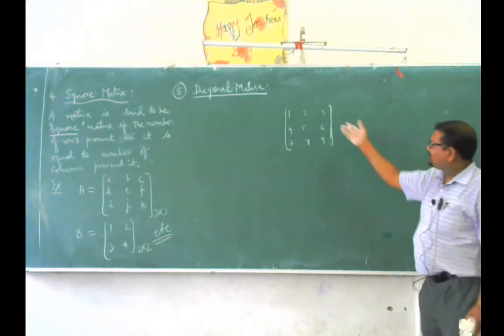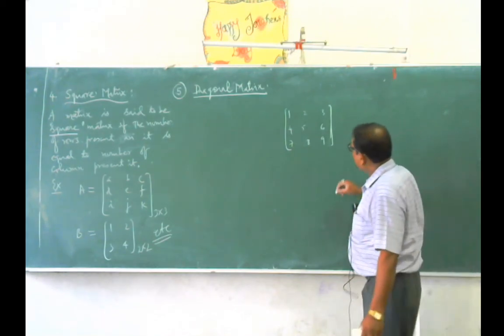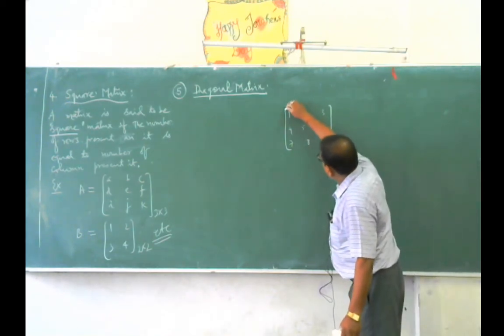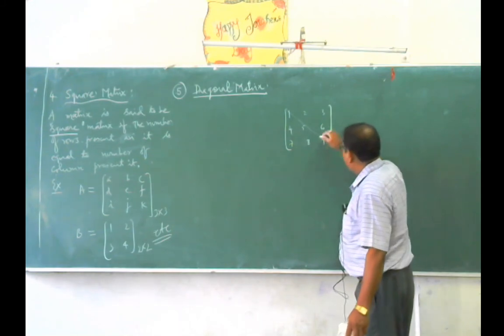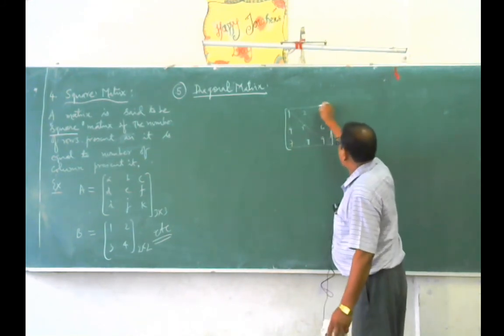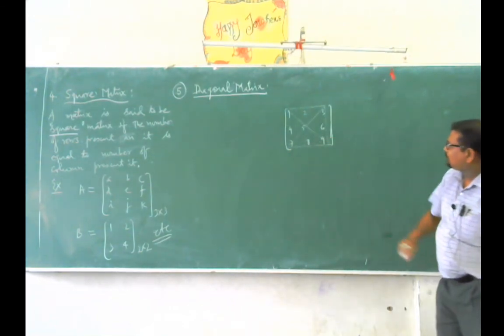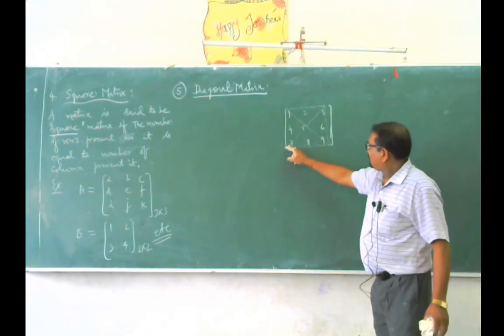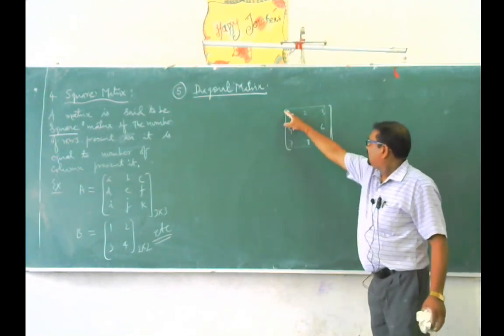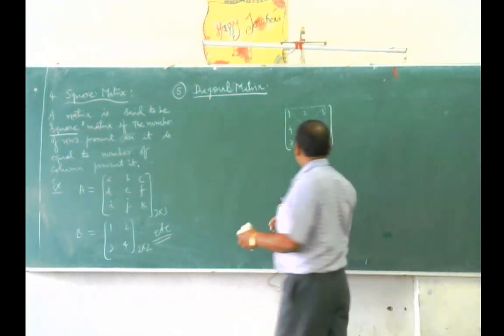When I look at this structure, we find that this is made by a square. This square has 2 diagonals. This is diagonal 1. This is diagonal 2. So we are not concerned with this diagonal.